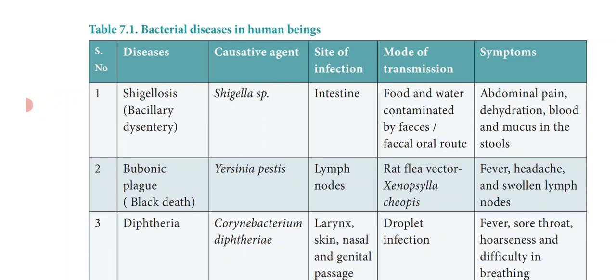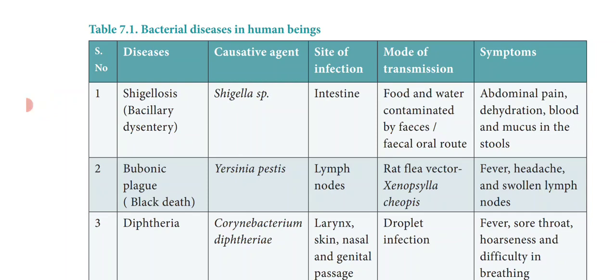In today's class, we are going to learn about the different types of bacterial diseases, their causative agent, and site of infection, that is, in which part it mainly affects. Causative agent means the organisms or pathogens which are mainly responsible for the disease. And mode of transmission means how it is transmitted from one person to another person. And symptoms, what are all the symptoms of the disease.